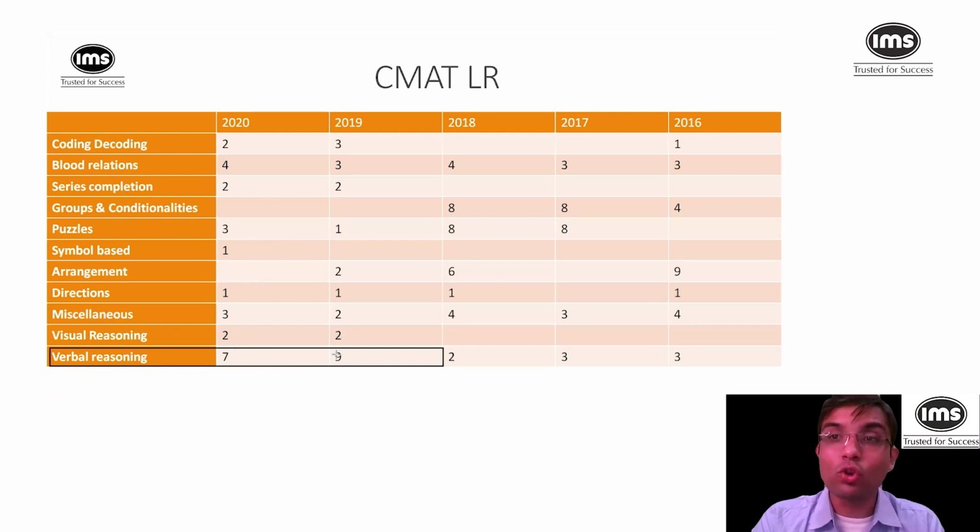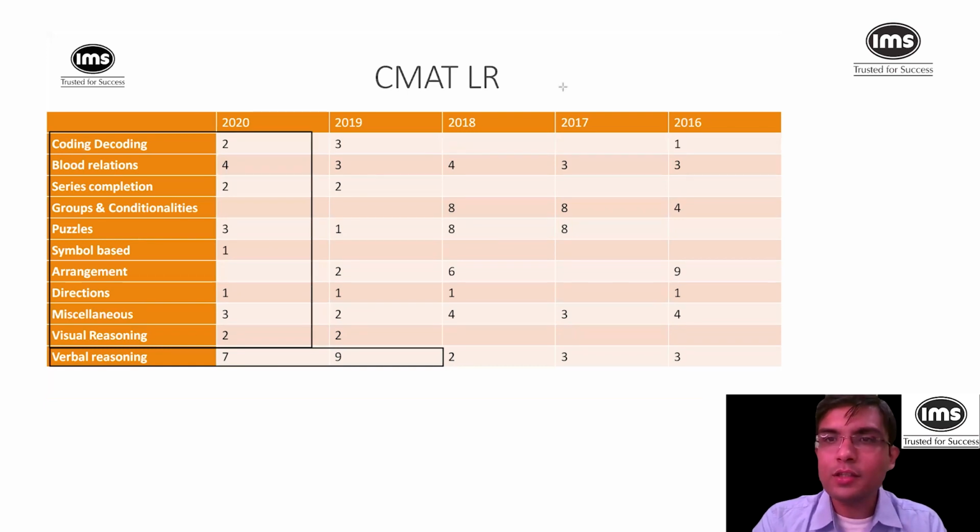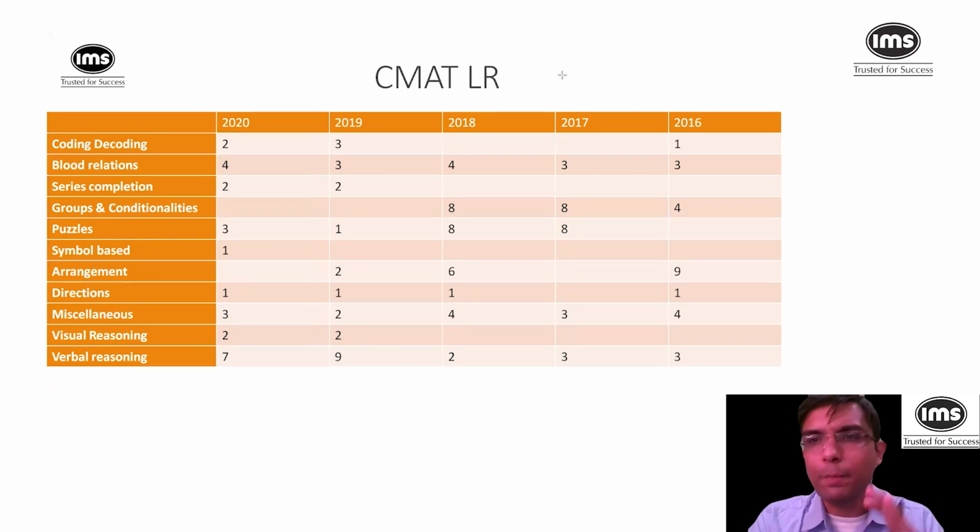So verbal reasoning has 7 to 9 questions. I won't say that is not scoring, but apart from verbal reasoning, everything is absolutely scoring. If you can understand coding, decoding, blood relation, series, groups, puzzles, symbol based logic, arrangement, directions, some miscellaneous and visual reasoning, all of these are scoring areas. All of these are the kind of questions which, even with decent preparation, everyone can attempt. The only problem is the amount of time you take.